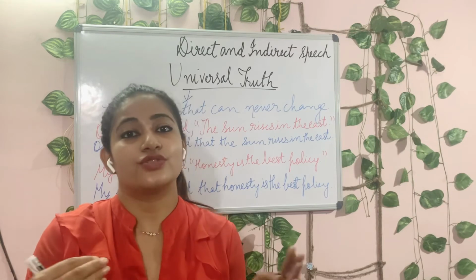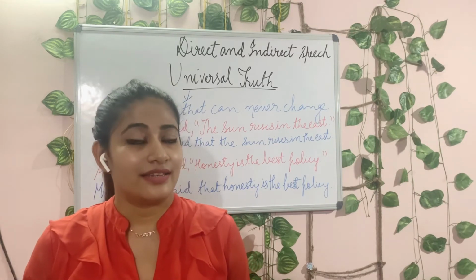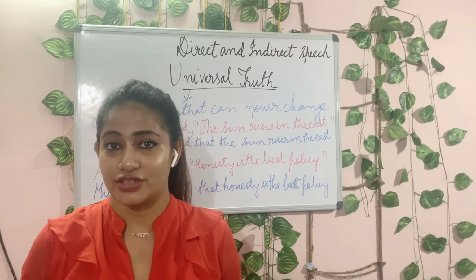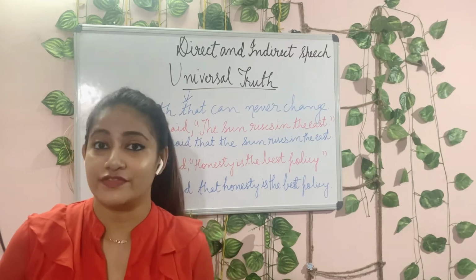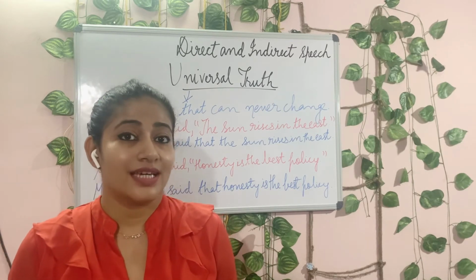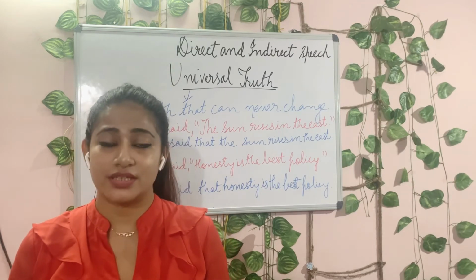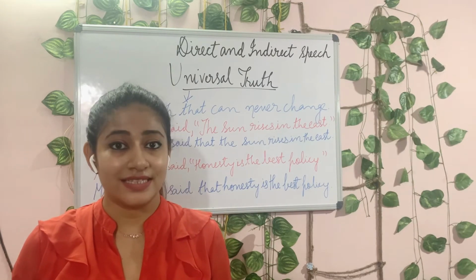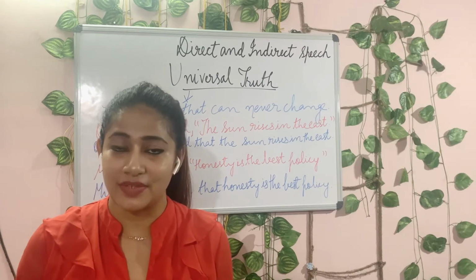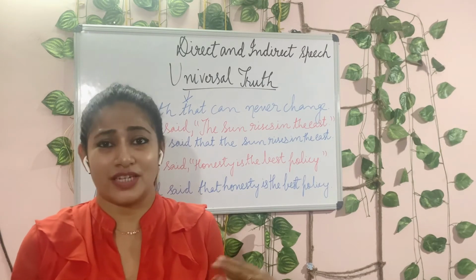But when we change it to indirect speech, the tense does not change. But yes, we do have changes. What are those? They are the change of commas and the change of pronouns, that's all. But the tense remains the same. It is in present because we cannot change it.